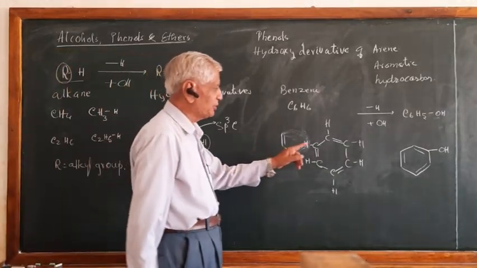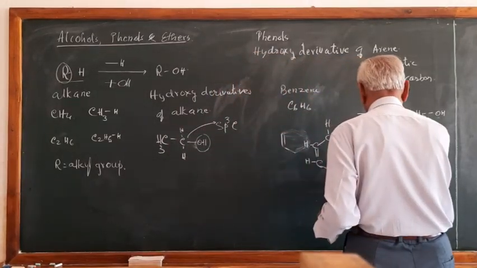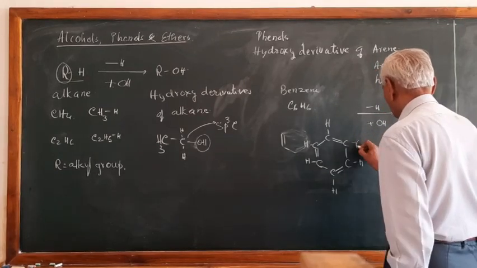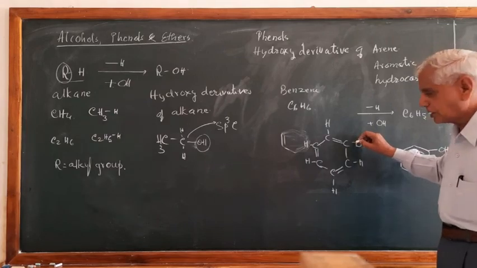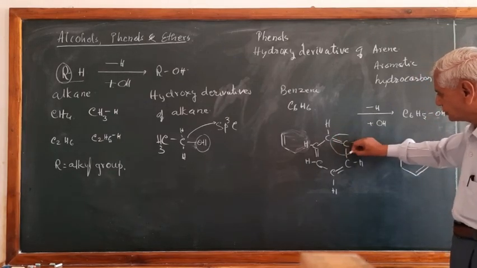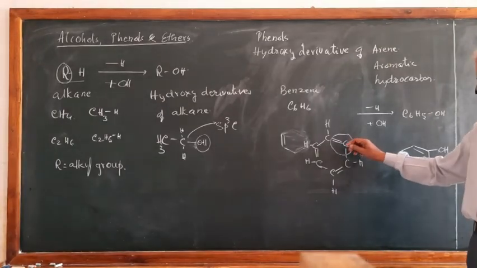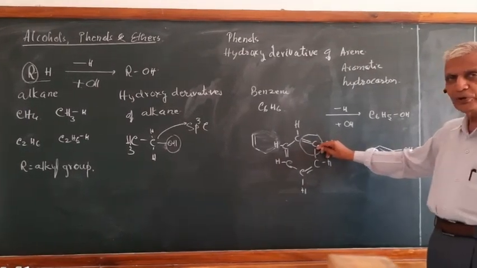Whereas in case of benzene, the aromatic hydrocarbon, when this H is replaced by OH here, you find that the OH group is attached to what type of carbon? Tell me. A carbon-carbon double bond is there. Therefore, this is sp2 carbon.